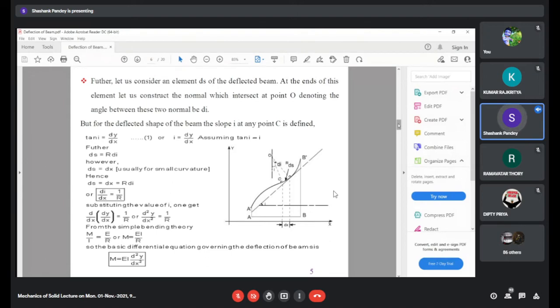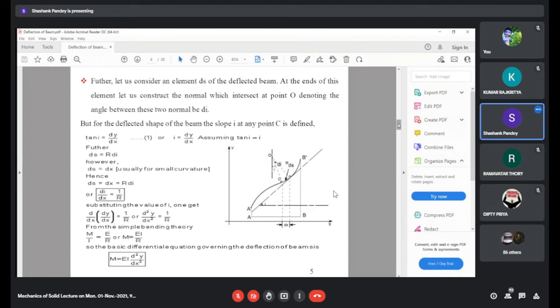So we have expressed the arc ds in terms of this radius r and the corresponding subtended angle at the center O, so ds is expressed as r into di. For small values, this arc ds may be replaced by dx, the length along the horizontal axis.